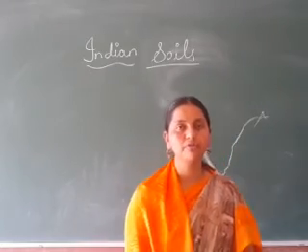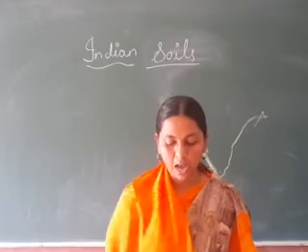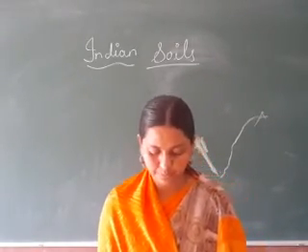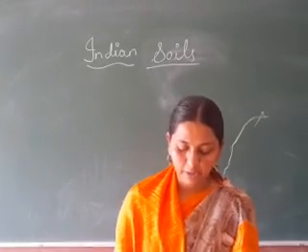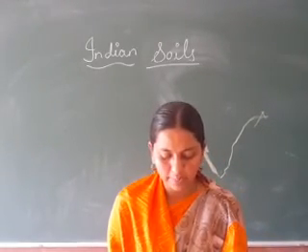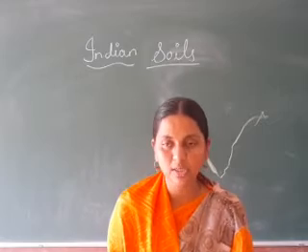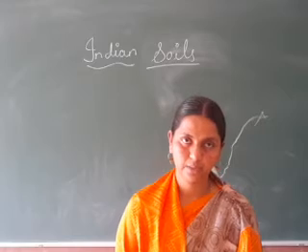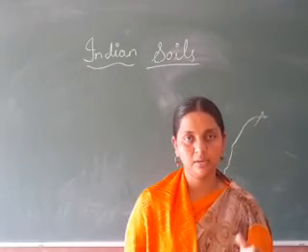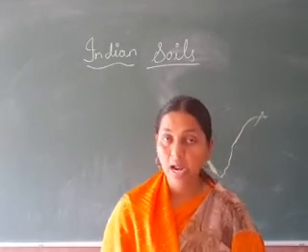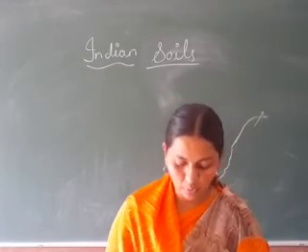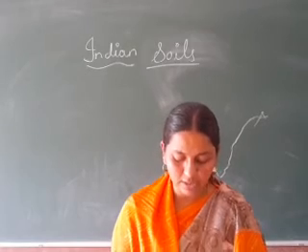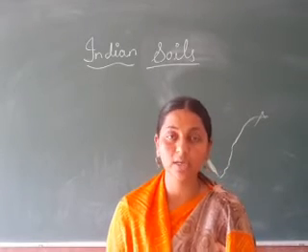Next, conservation of soil. Conservation of soil means how we can protect our soil. Understood? The protection of soil from erosion and prevention of loss of fertility of the soil is called soil conservation. Protecting the soil where erosion is going on, and also protecting its fertility, is known as soil conservation. Several measures are adopted for conserving the soil. So what are the methods here?